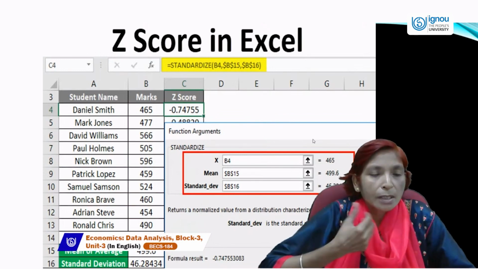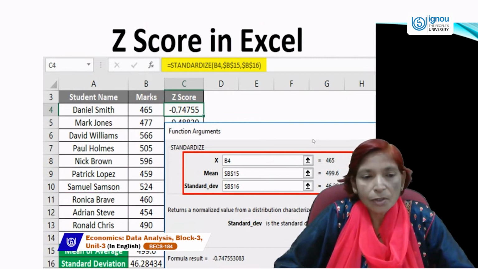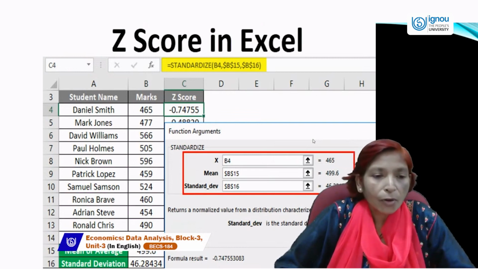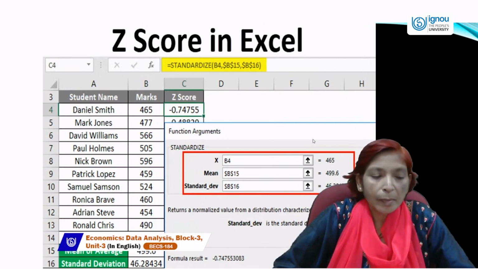Then in the B column we put 465, 477, 566, 505, 596, 459, 524, 460, 454, 490. Then you can find the mean. How can you find the mean? Add all these collected data and divide by the total number, and the mean will be estimated.